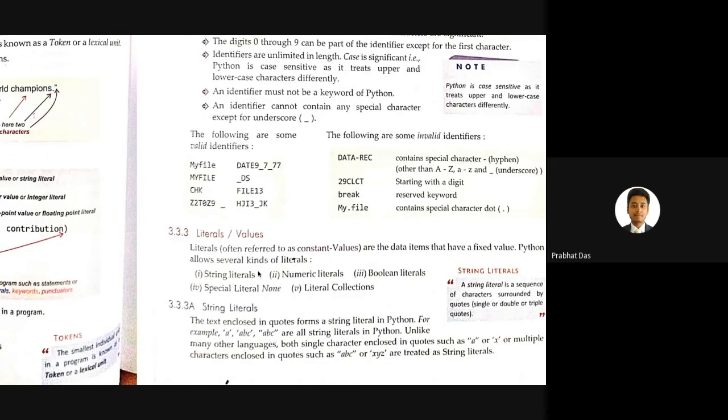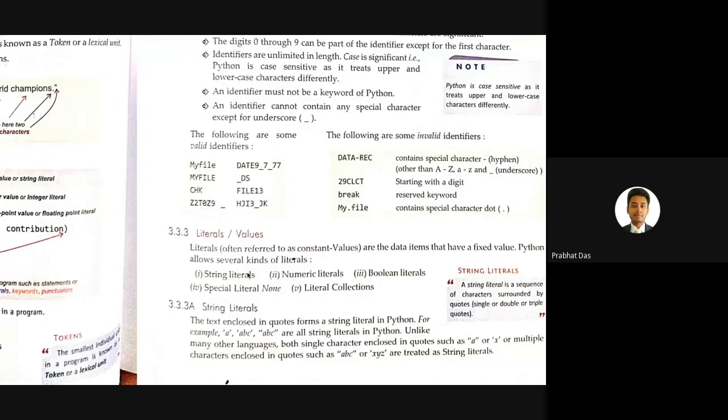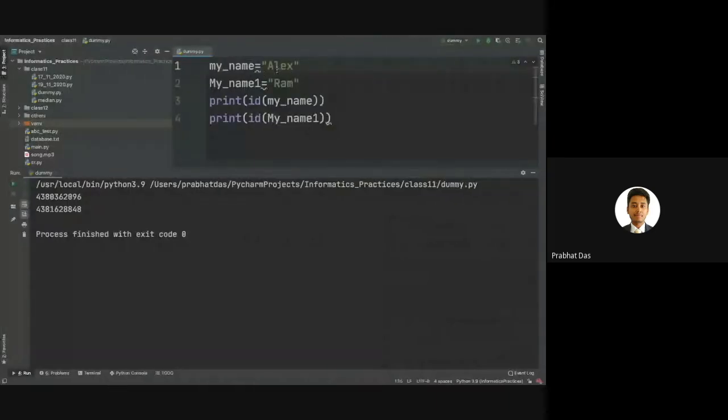Generally we use literals or values for variables, because those are some of the things that we assign to define the meaning of a variable. In this case you can see that my_name is a variable which is storing the name of some person, let's say Alex. I hope you understood that this is an example of a string literal. Why is this considered a string? Because it is storing a combination of characters.